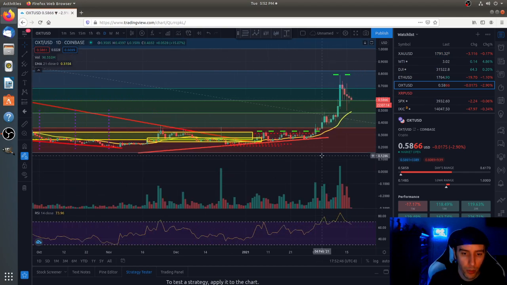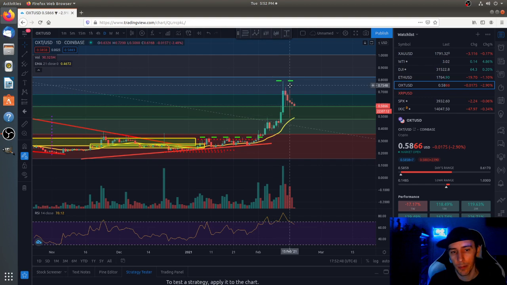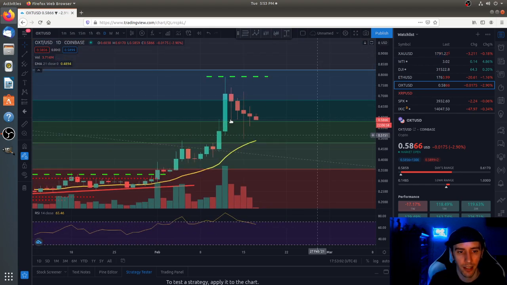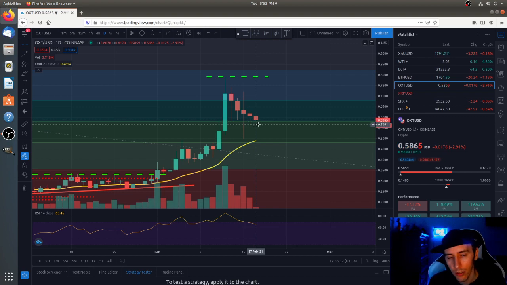So with us being in a parabolic bull run with the upcoming event that's taking place towards the end of March, this has some potential. That's still like a month and a week or so away. So in the short time frame, things are not looking that great for Orchid, and it really needs to get some buying action, a little bit of a kick up in the volume too, for it to be able to reestablish itself. So as long as it can hold above this key level of 58 cents, then I think we're still doing pretty good, right?